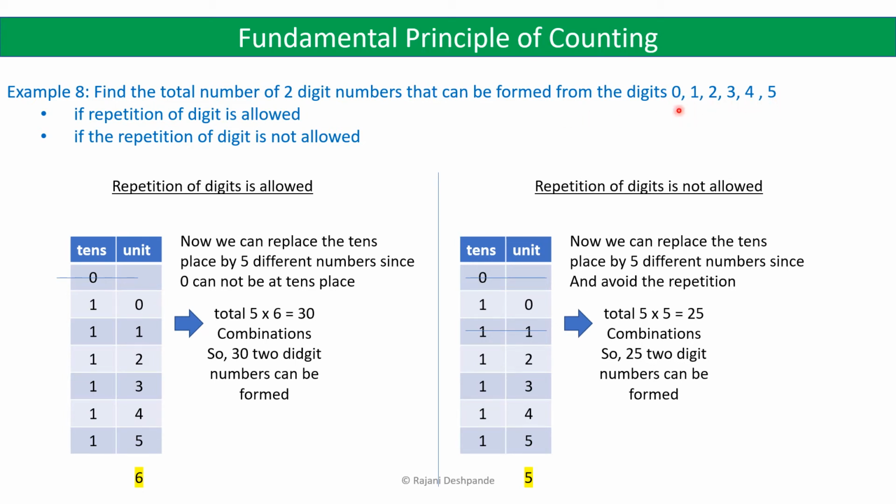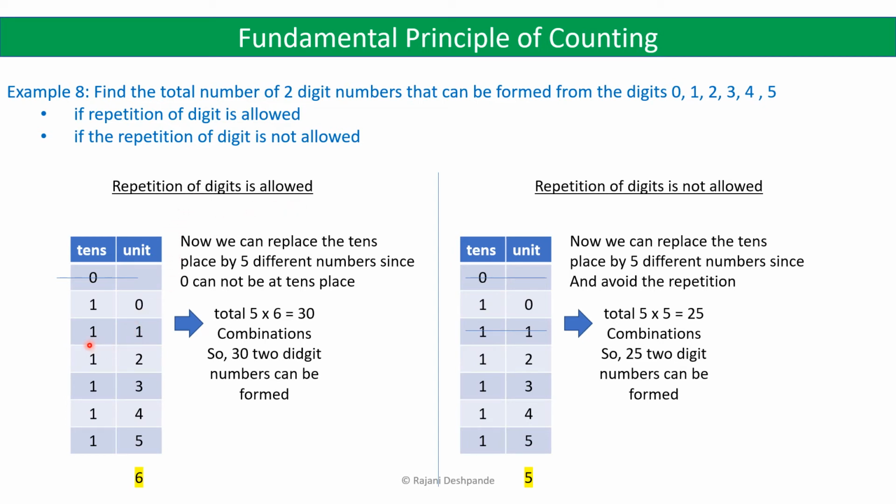In the tens place, we cannot use 0. So for the tens place, we are left with only 5 options, that is 1, 2, 3, 4, 5. In the units place we are left with 6 options, because 0 can be used in the units place. So suppose we have 1 in the tens place, then we have 0, 1, because repetition of digit is allowed.